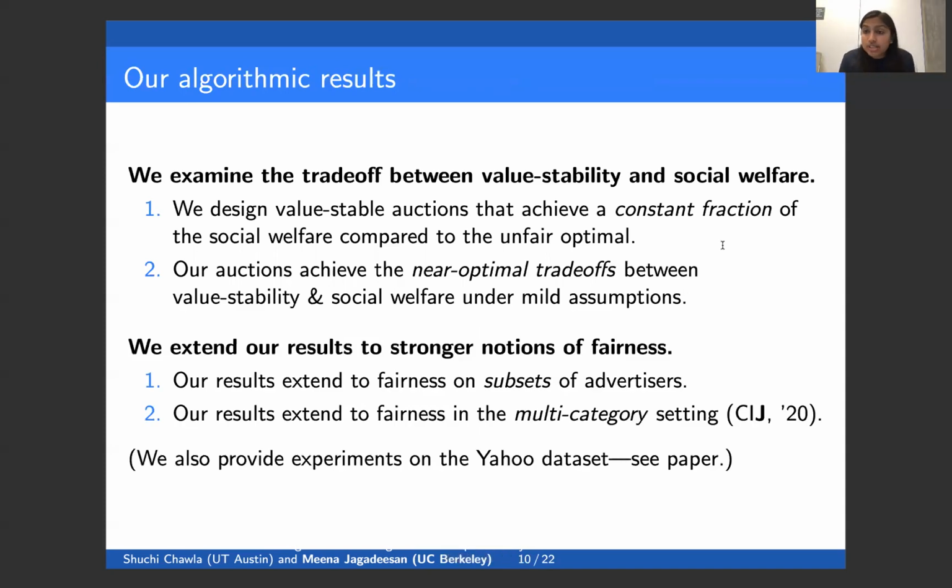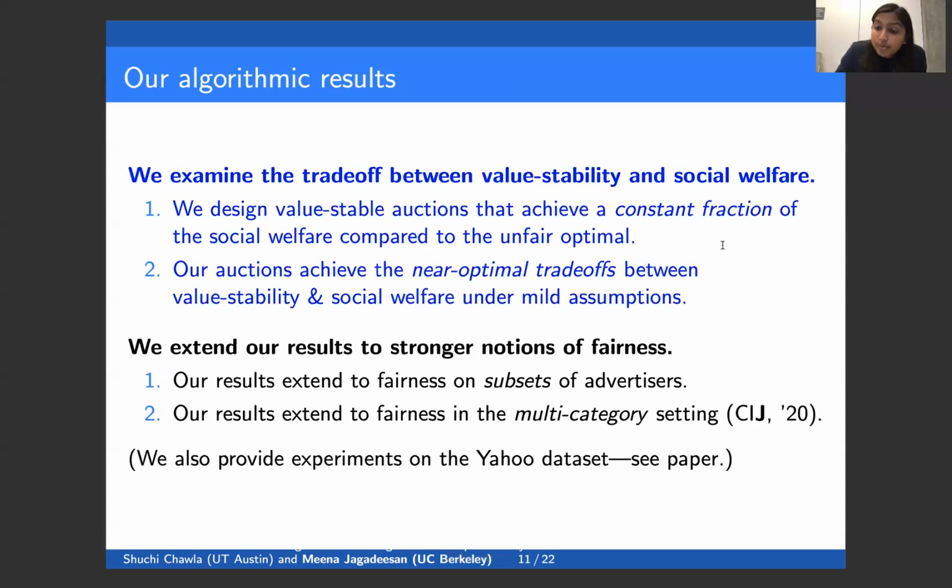We also extend our results to stronger notions of fairness on subsets of users, and also to when there are multiple categories of ads, where the fairness definitions should look a little different. And in addition to these theoretical results, we provide experiments on the Yahoo dataset that illustrate the performance of our family of ad auctions.